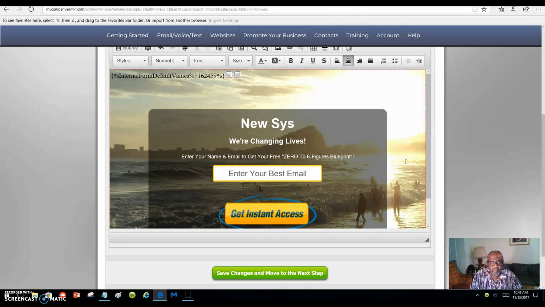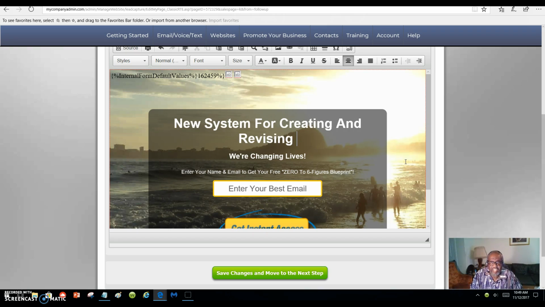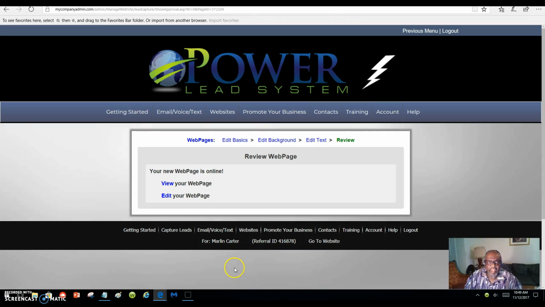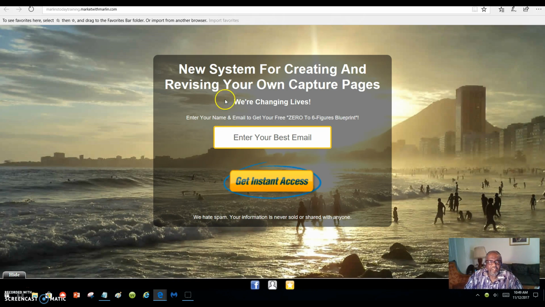New system for creating and revising your own capture pages. Okay, we're going to save changes, and then we're going to view the page. See how it looks right here?